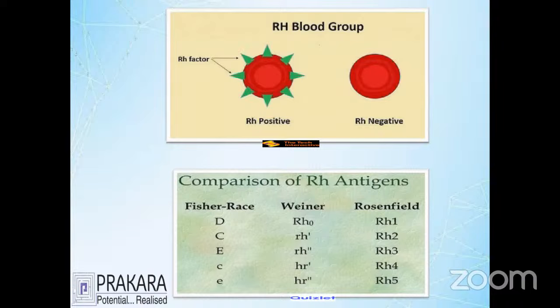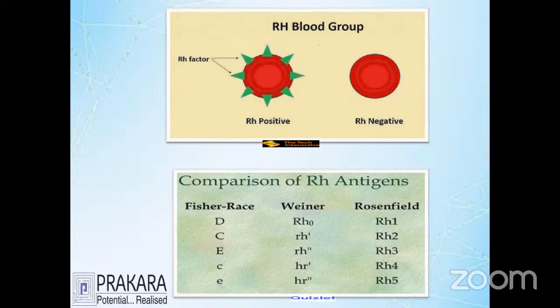The genetic mapping for the RH system was detailed by three important scientists: Fisher and Race, Wiener, and Rosenfield. They gave the idea that the RH system carries some genes. Fisher and Race said that the RH system is composed of many genes: D gene, C gene, E gene.